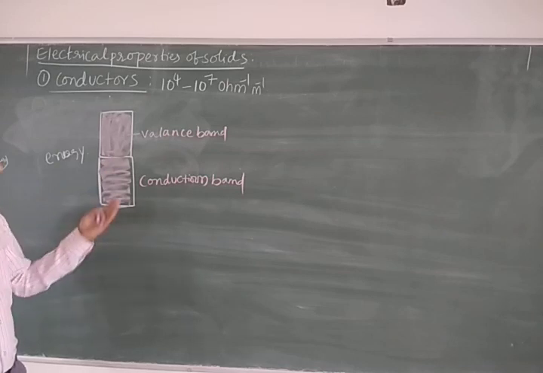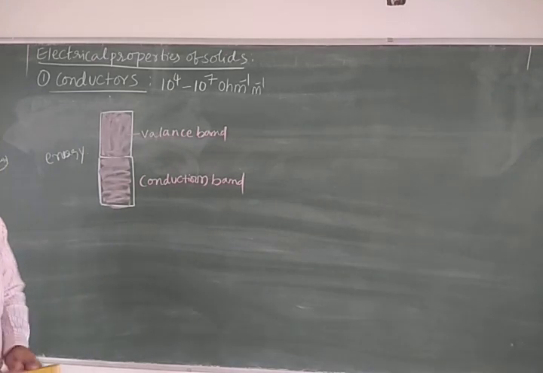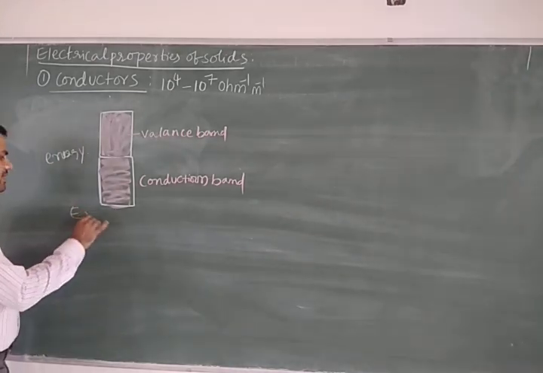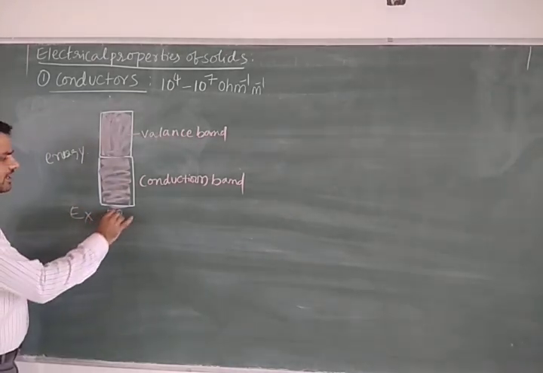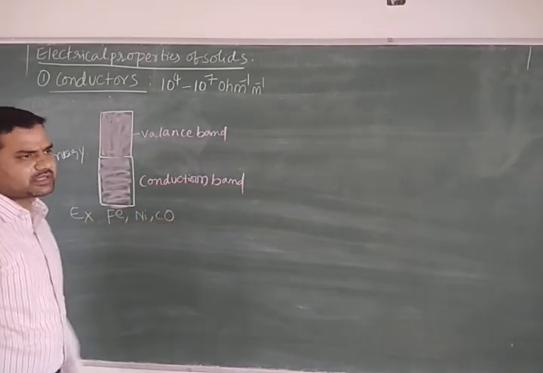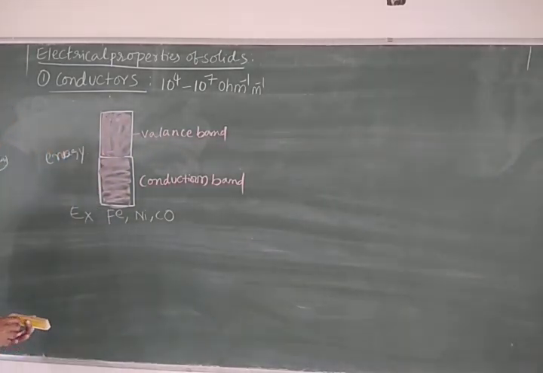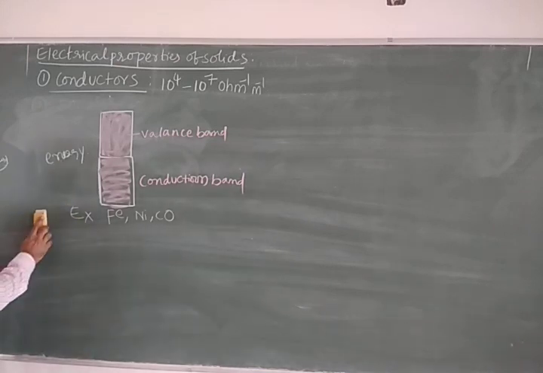Examples of conductors are iron, nickel, cobalt, copper, all metal atoms. They come under conductors. So this is the first type of solids based on the electrical property.